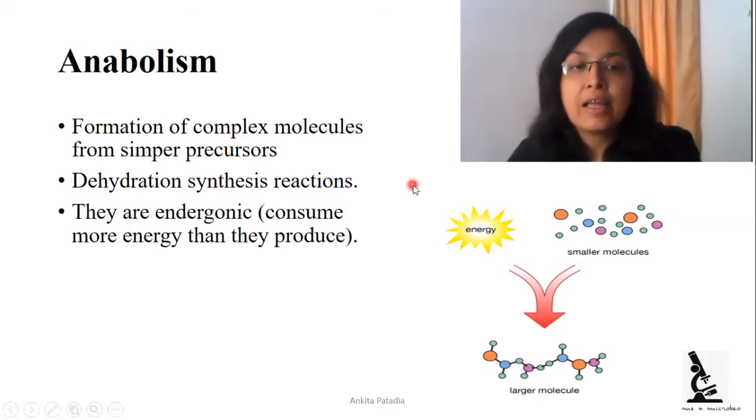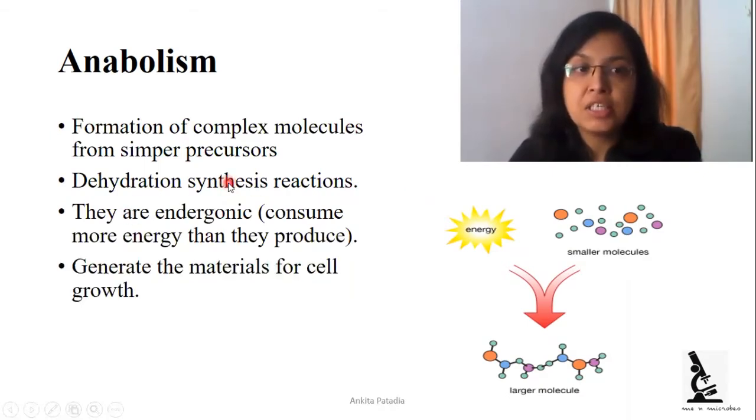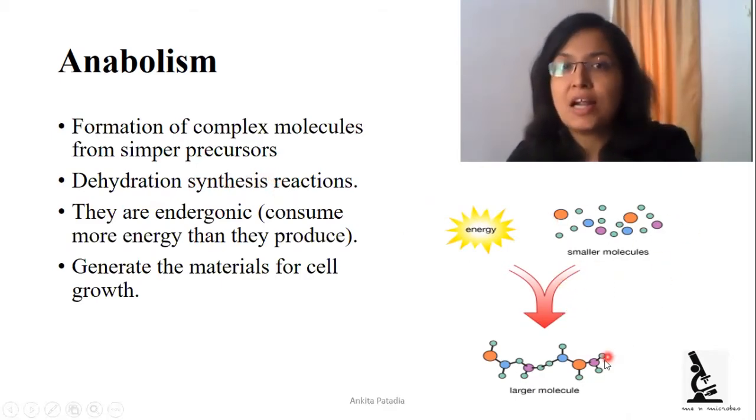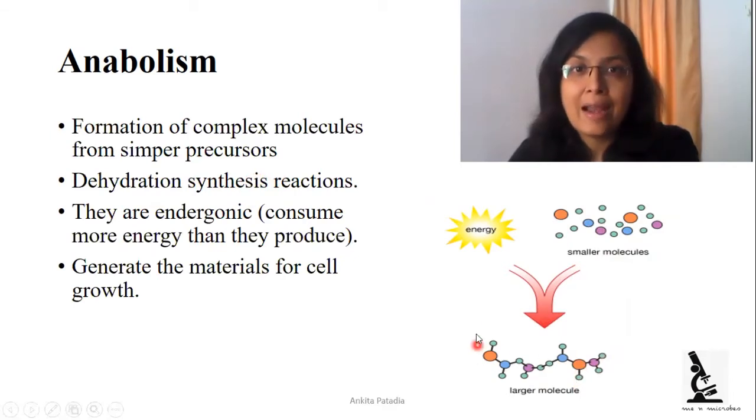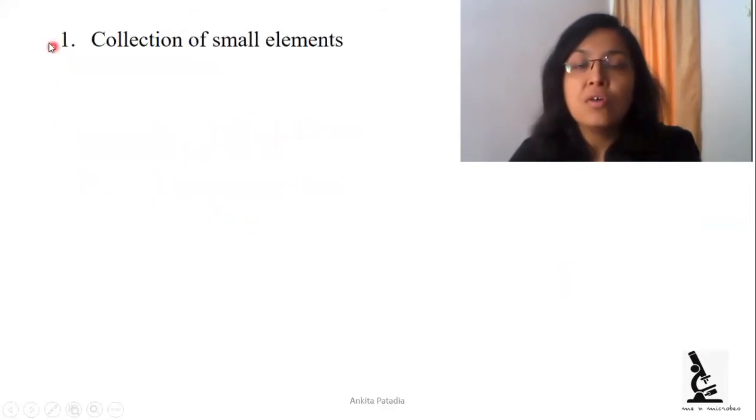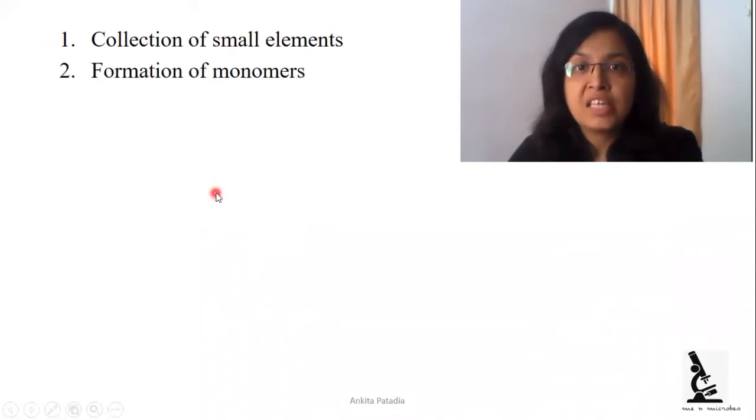Now it is an endergonic reaction, meaning it consumes energy, and it generates the material for cell growth. The smaller molecules form larger molecules, and the material required for growth is generated in anabolism. So there are four steps in anabolism.